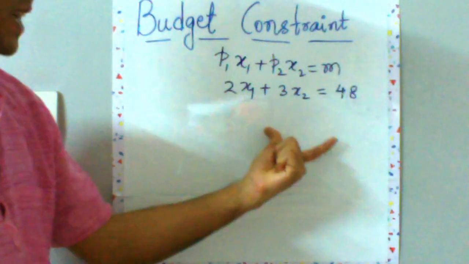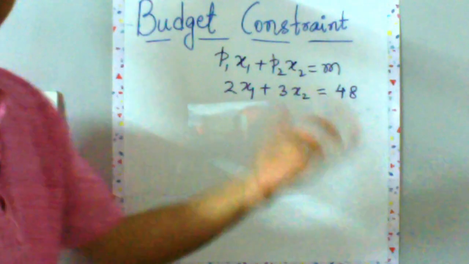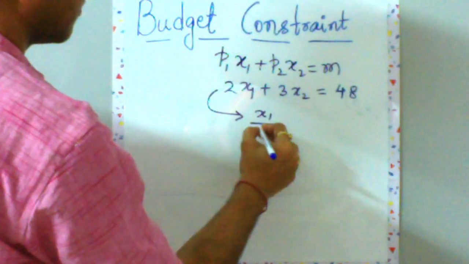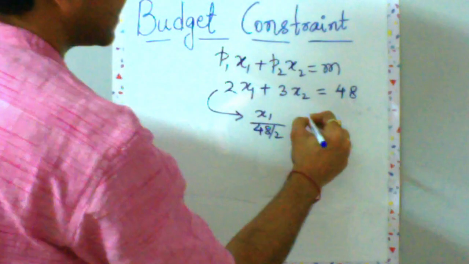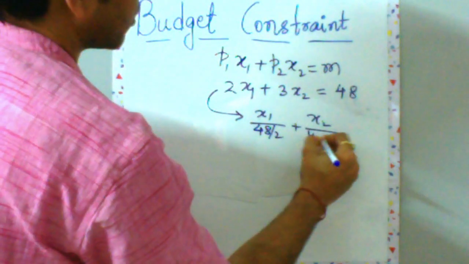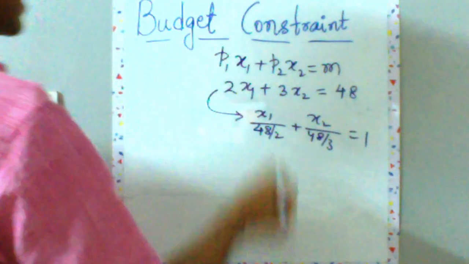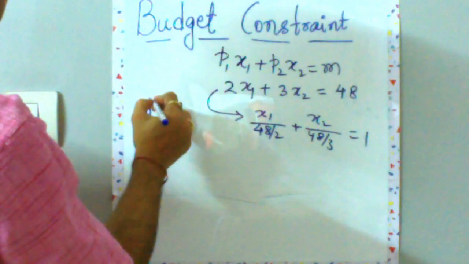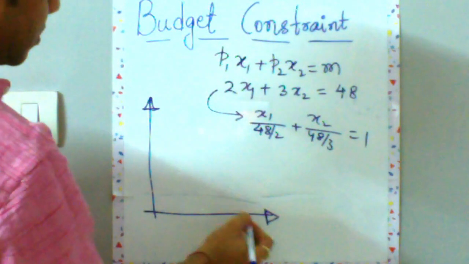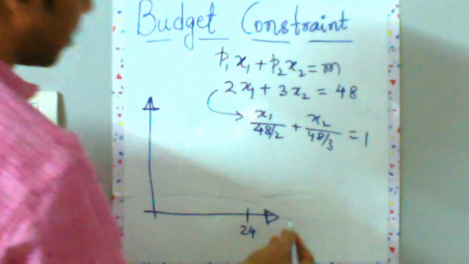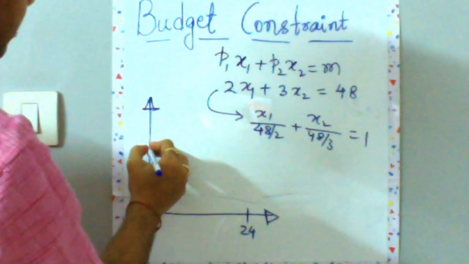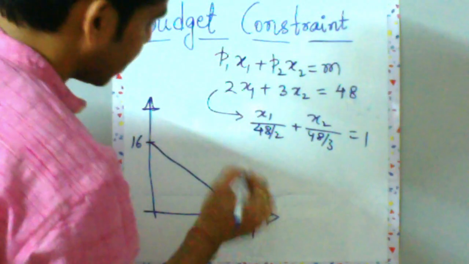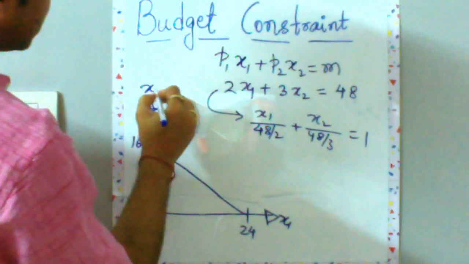So let's draw this line. 2x1 plus 3x2 is equal to 48. A simple way to do this would be to convert it to intercept form: x1 upon 48 by 2 plus x2 upon 48 by 3 is equal to 1, which means x1 by 24 plus x2 by 16 is equal to 1. So this will become your line. This will be your 24, or 48 by 2, and this will be your 16, or 48 by 3. This is x1, this is x2.